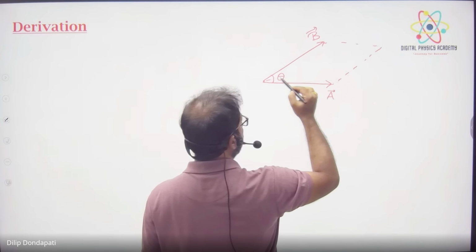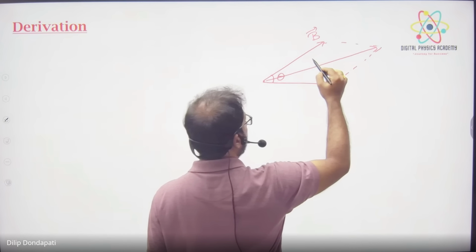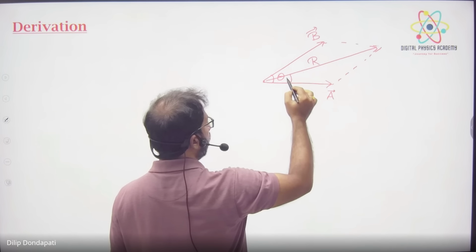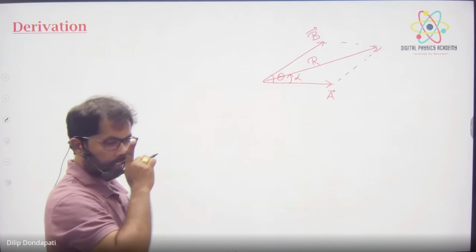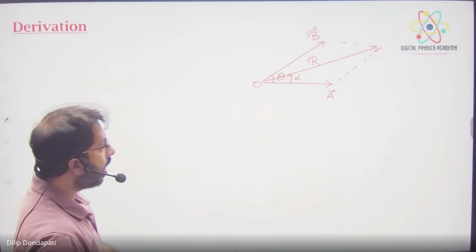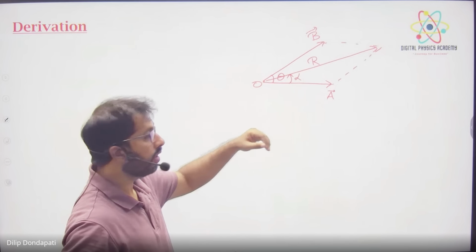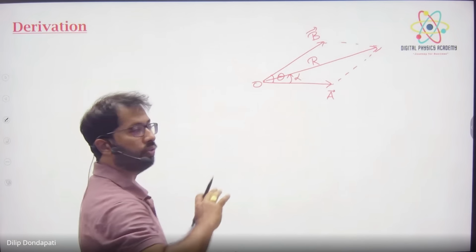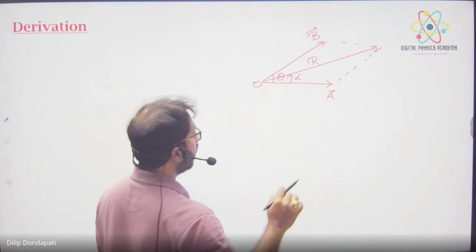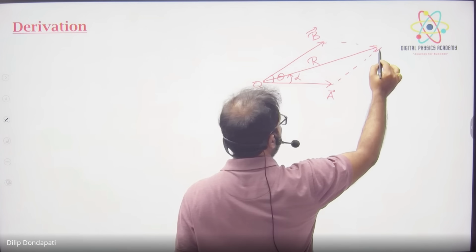The resultant is this one, right? This is alpha, right? You call this O. Now we are deriving the formula for R. Derivation means we are deriving the formula for R and also the formula for alpha. So what will we do for that? I will draw one perpendicular line.